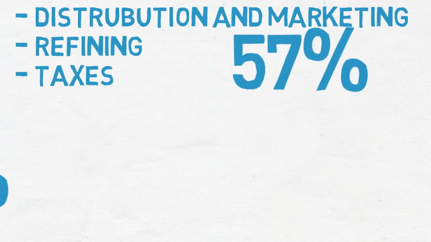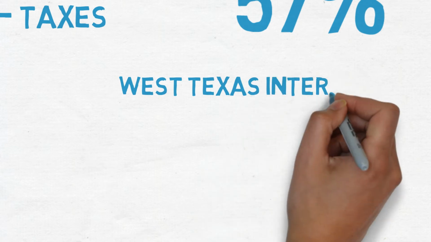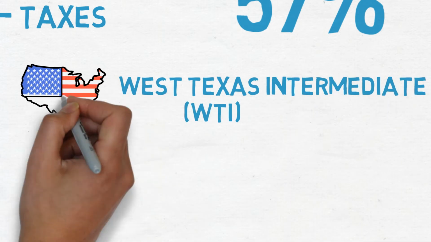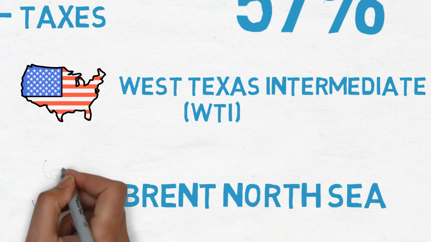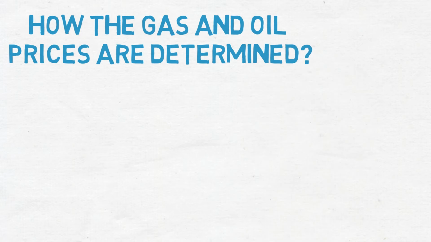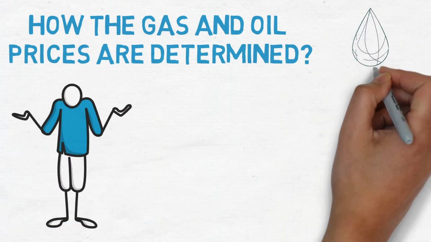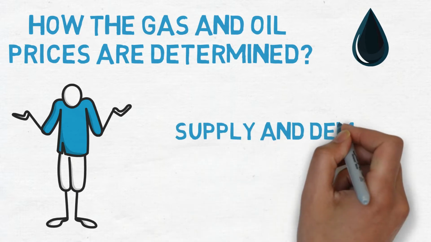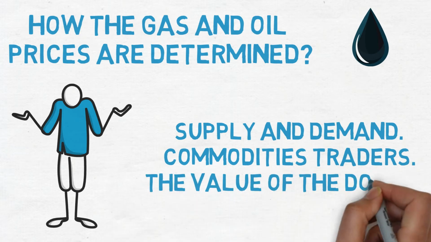Two grades of oil are benchmarks for other oil prices. West Texas Intermediate, WTI, is the benchmark for U.S. oil prices. Brent North Sea oil is the benchmark for global oil prices. How the gas and oil prices are determined. Gas prices and underlying oil prices are determined by three factors: supply and demand, commodities traders, and the value of the dollar.